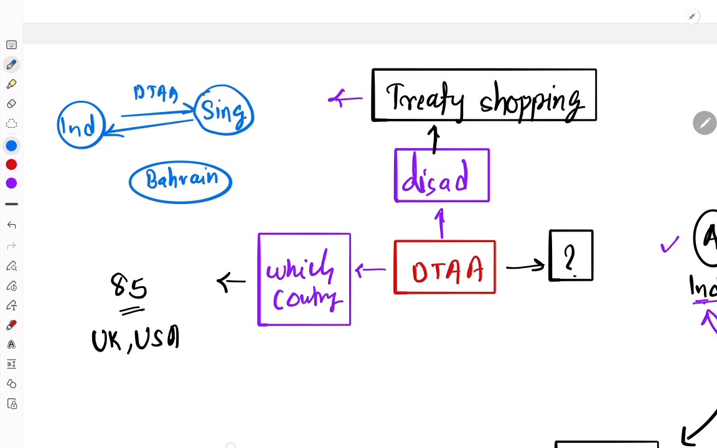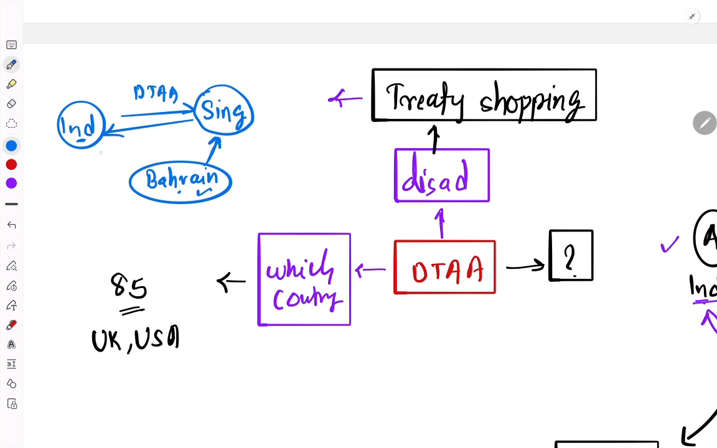Okay, that means the company who is working in Bahrain has to pay tax in Bahrain as well as in India. So what the company in Bahrain will do, they will show their company in Singapore, so that they can avoid giving tax in India. This is called as treaty shopping.